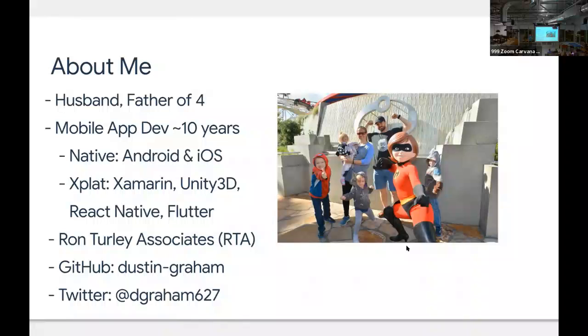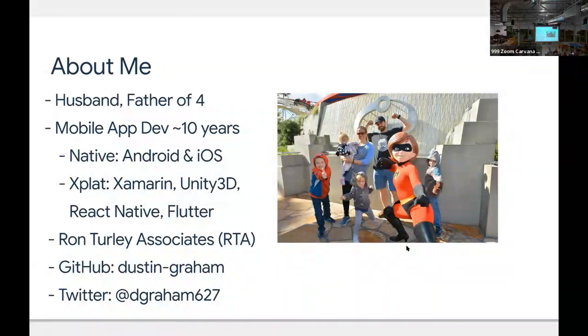About me, so first and foremost, I'm a husband and a father of 4. My wife and I, we have 4 beautiful kids. I got 2 older boys, Peter and Joseph, 2 younger girls, Lizzie and Becca. And we love going to Disneyland. This last year, we had season passes, and we went a total of 12 times to the park. We are gluttons for punishment, and we hope to go back again someday soon.